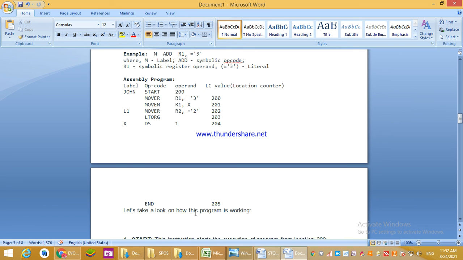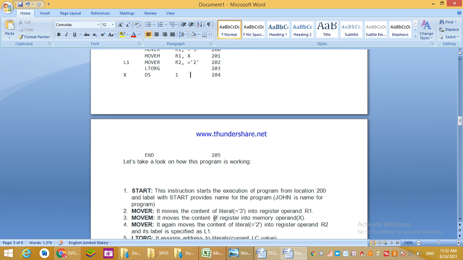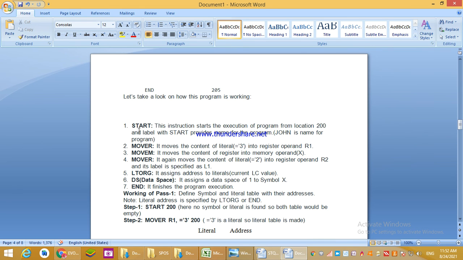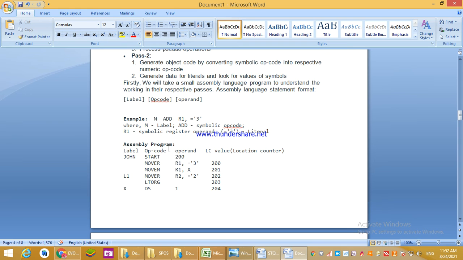Let's take a look on how this program is working. See, START we have used na. This instruction starts the execution of the program from location 200 and label with START provides the name for the program. John is the name for the program. John काय आहे बाबा, या प्रोग्रामचं नाव आहे आणि कोणत्या लोकेशन पासून सुरू झालंय, 200, right.